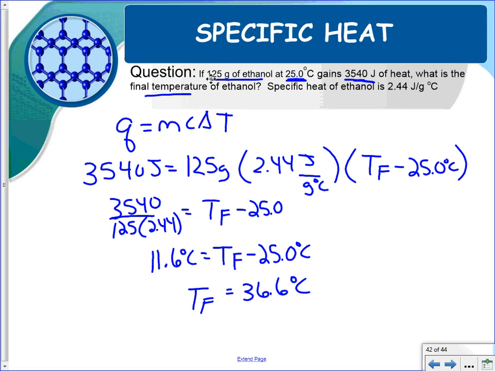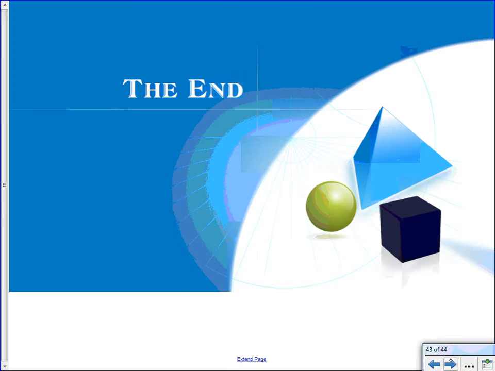Rework this problem. If you are confused on any of the math I did, please come to class and ask your teacher. This actually concludes this second unit on matter and change. Come to class with good questions tomorrow.